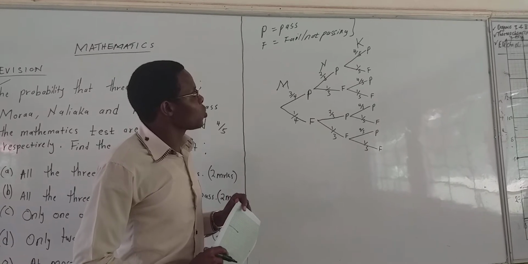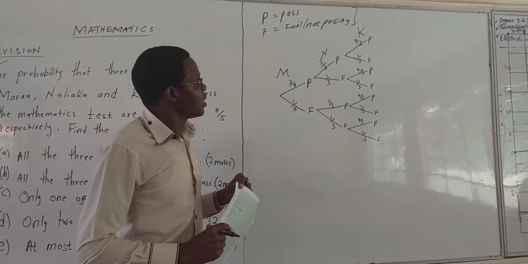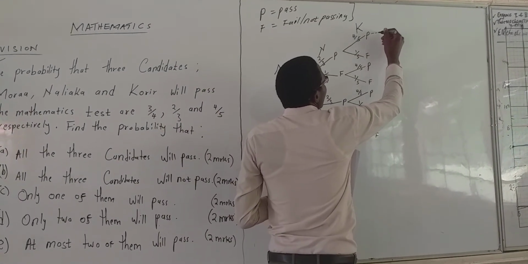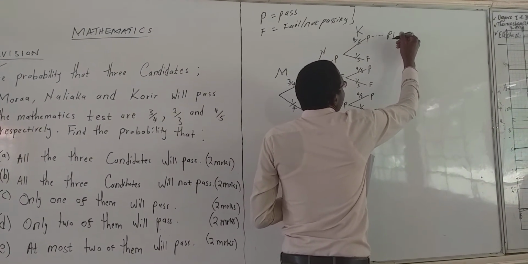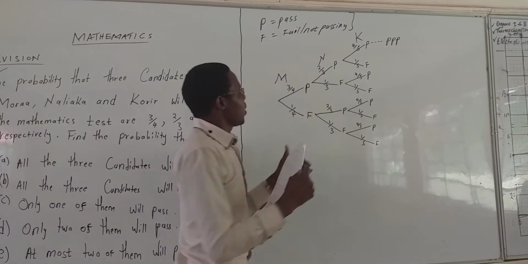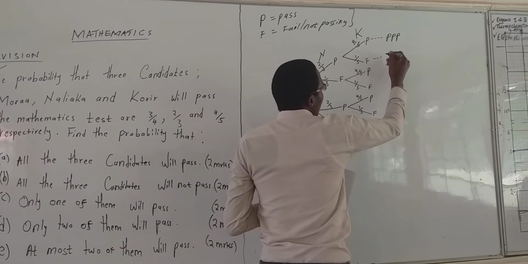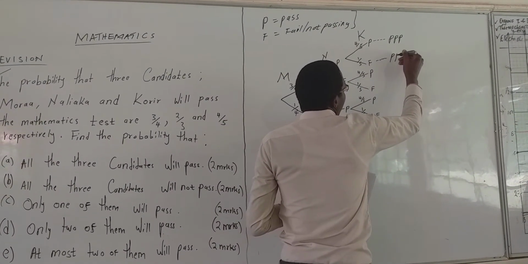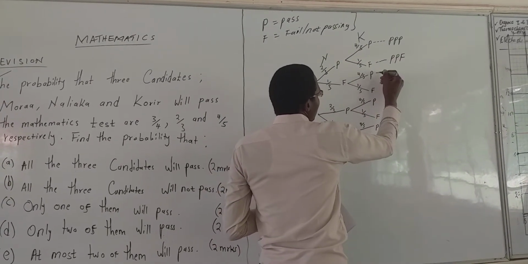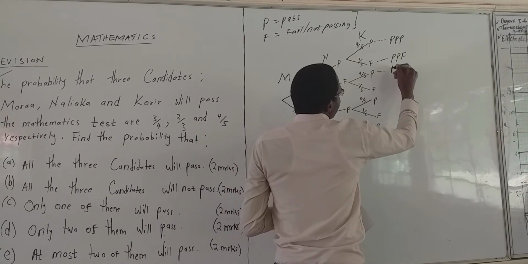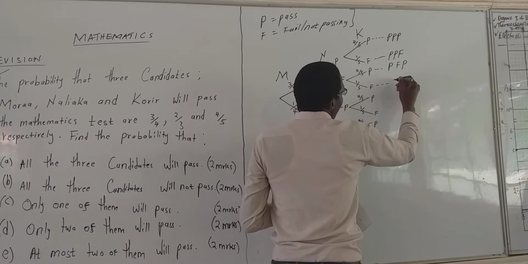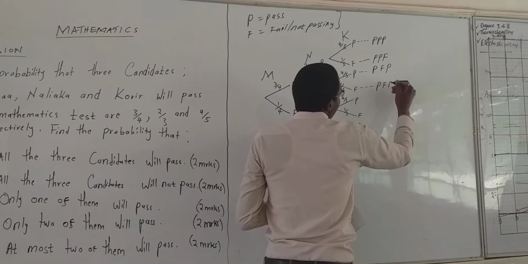Now let us put down the probability outcomes, what we call the probability samples. In this case we have passing, passing, passing, meaning all of them pass. This one we have passing, passing, failing.